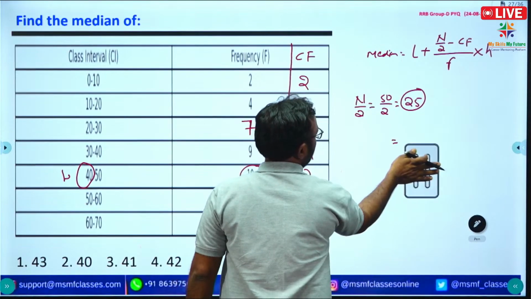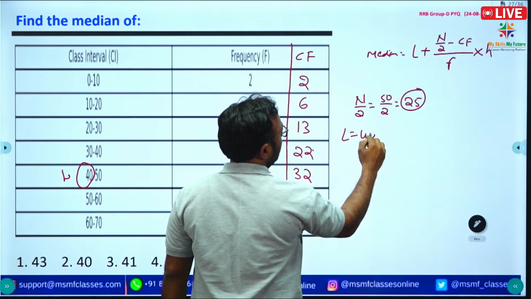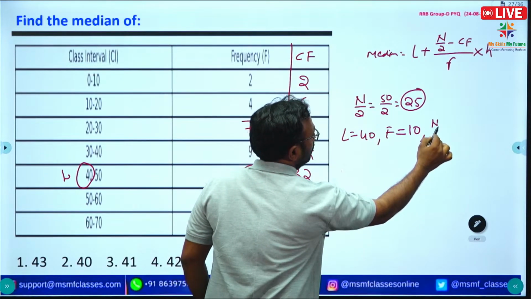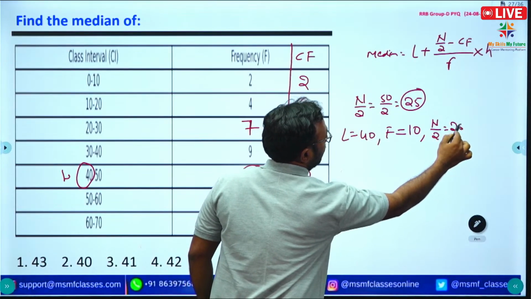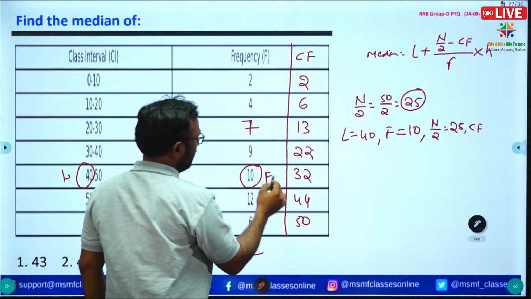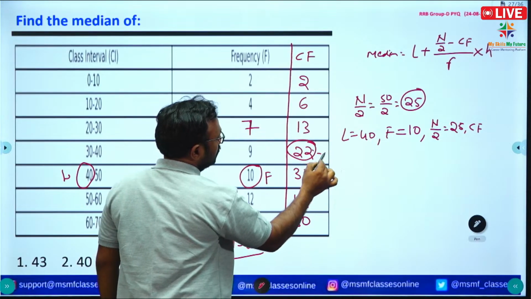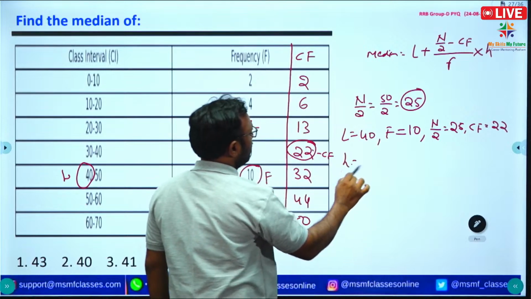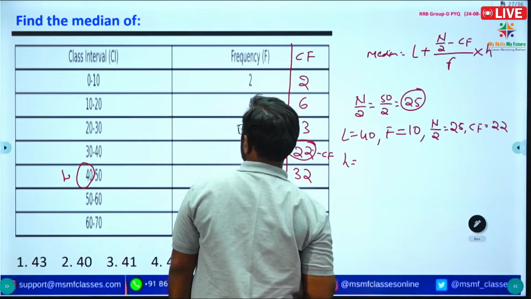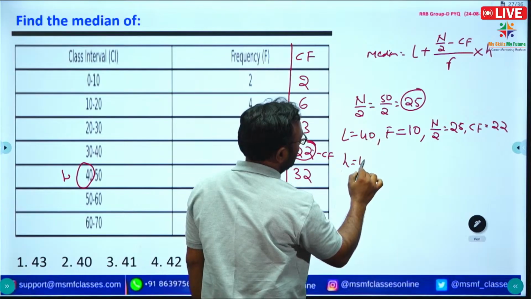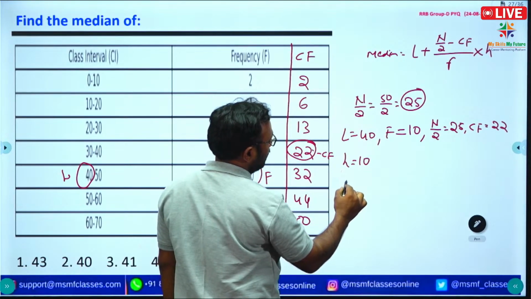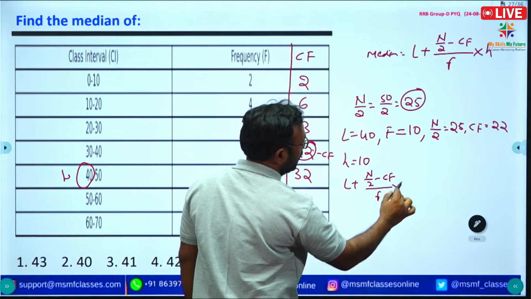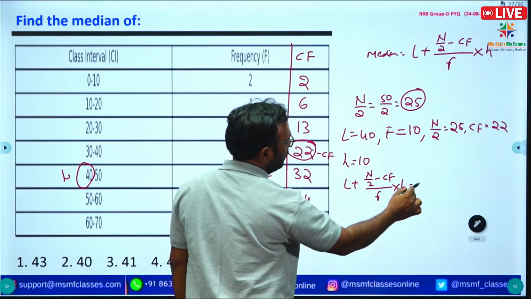So lower limit L is equal to 40, frequency is 10, n by 2 is 25, CF, which is the cumulative frequency preceding the frequency, is 22, and the length of the class interval is 10, since the classes are 0 to 10, 10 to 20. So substitute these values in the equation: L plus (n by 2 minus CF) by F into class interval. This is nothing but the median.